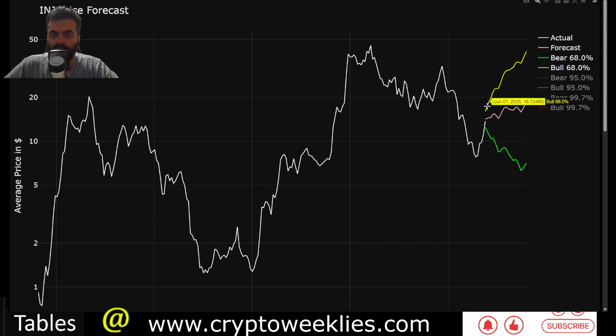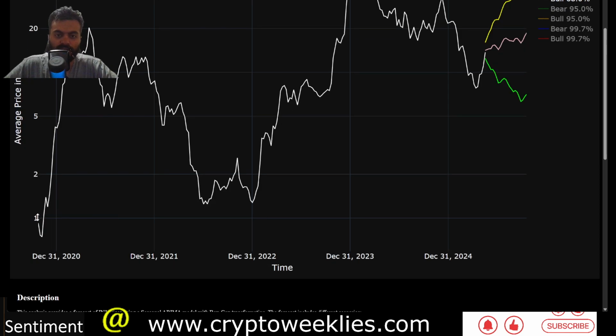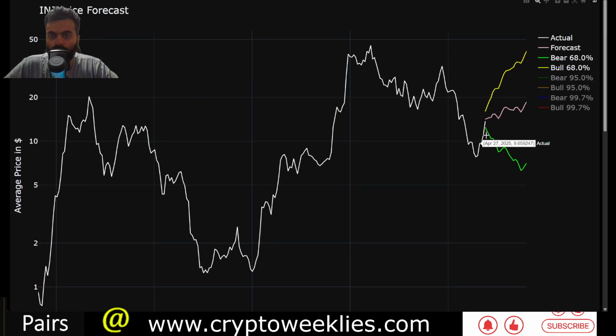That leaves the rally closer to the previous all-time high at around $45. This is the weekly average price for INJ since the launch, and this model is trained on that weekly price action as historical data, using machine learning models such as ARIMA, seasonal ARIMA, LSTM, and XGBoost. It's developed in-house. It's not a prompt engineered model. Thousands of hours of machine learning related what-if analysis and considerations went behind the model.